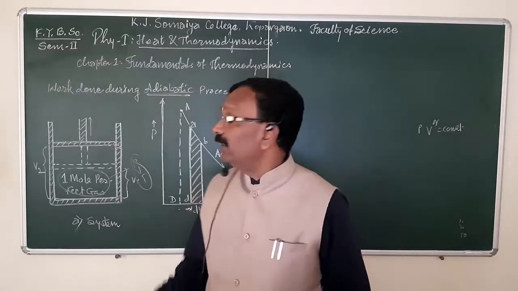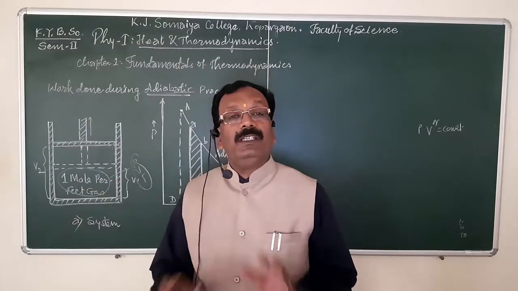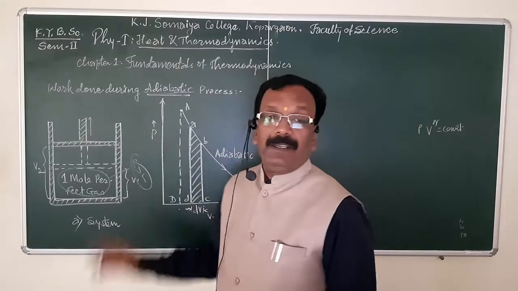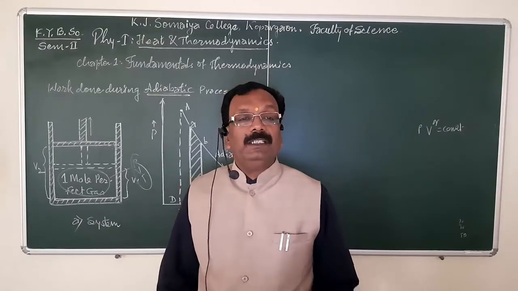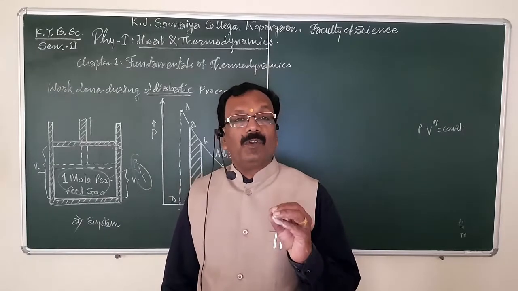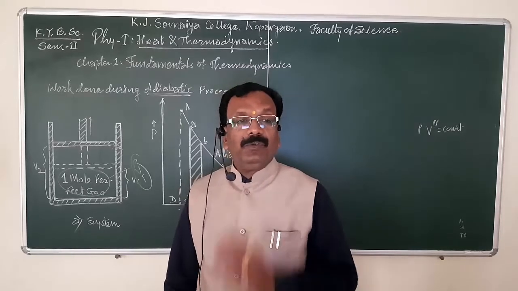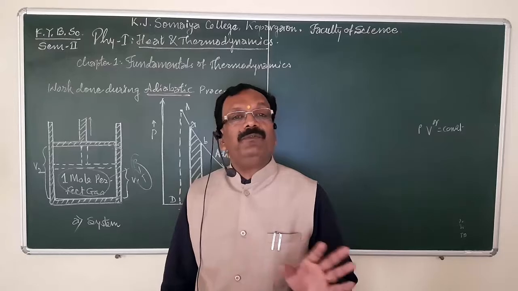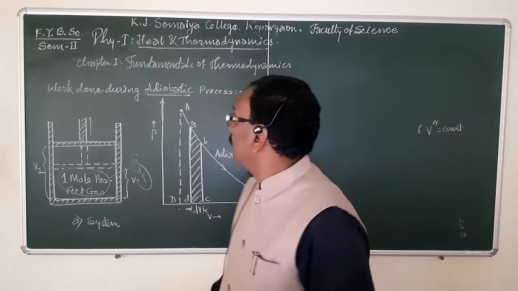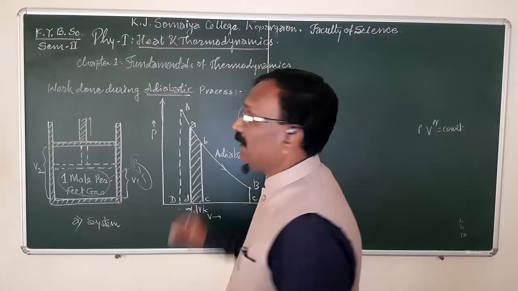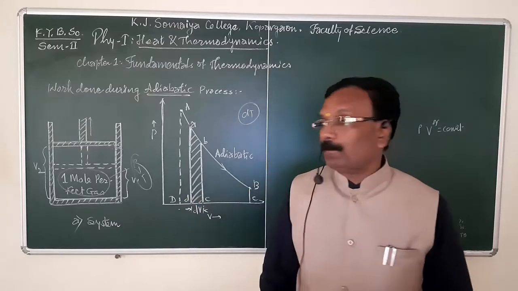Why is the change adiabatic? Because the system is totally isolated from the surrounding. When the change is adiabatic, obviously the energy is drawn from the gas during expansion, due to which there is a fall in temperature, and the temperature falls by an amount dT.